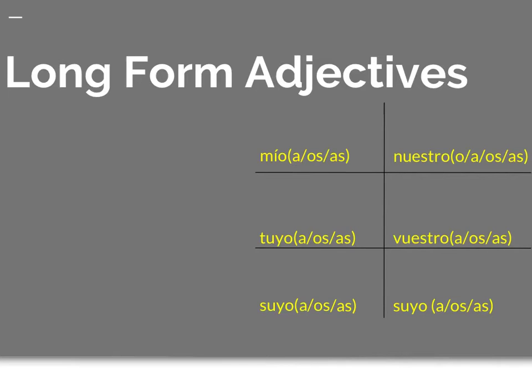Nuestro, nuestra, nuestros, nuestras is our or ours. Vuestro would be your or yours. And suyo, suya, suyos, suyas would be your or yours, their or theirs. Make sure it's T-H-E-I-R, okay? It's possessive. So let's do a couple of ejemplos with this.